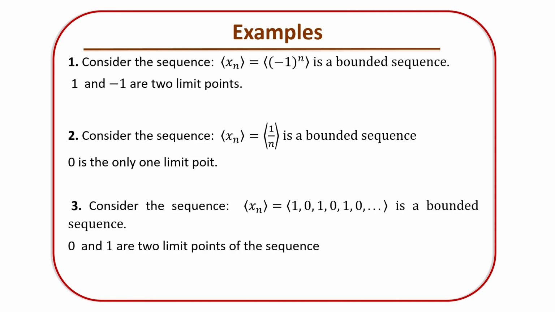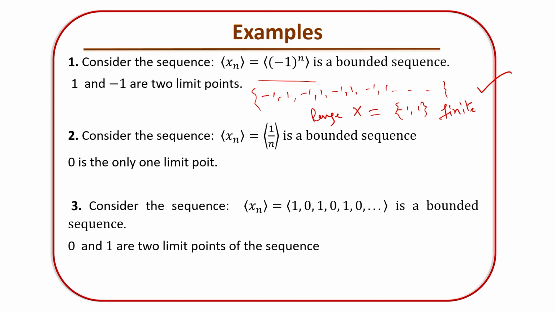Look at some examples. Consider the sequence xn equal to (-1)^n. It is a bounded sequence, and what will be the limit points? The terms are -1, 1, -1, 1, -1, 1 and so on. What will be the range set? The range set contains only two elements, -1 and 1. So the range set is a finite set here. And how many limit points does the sequence have?